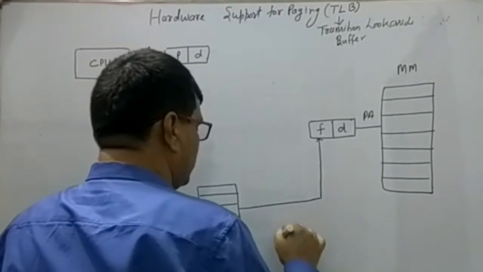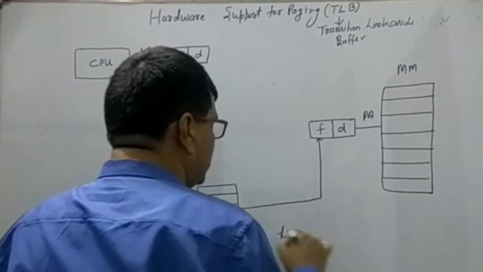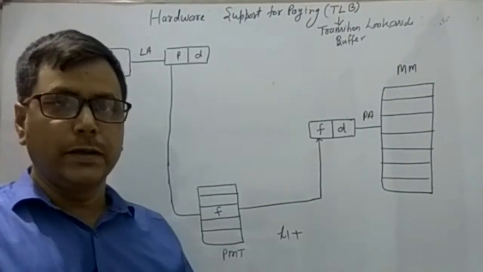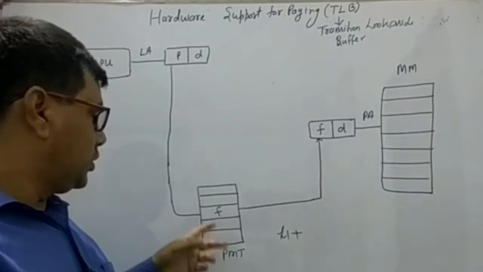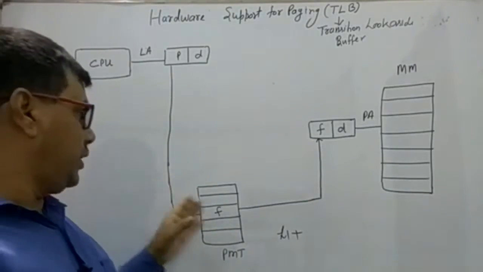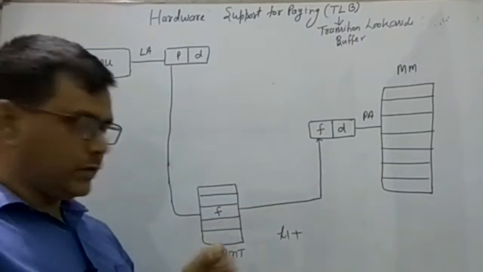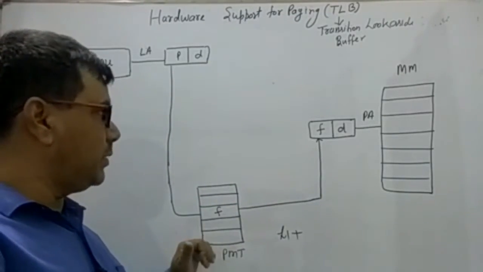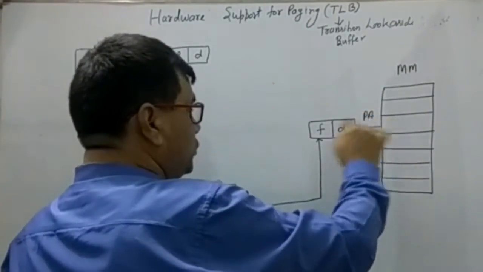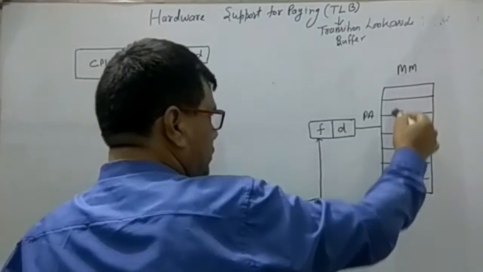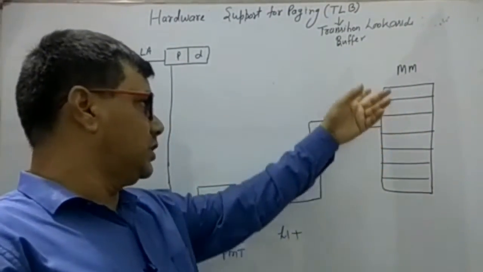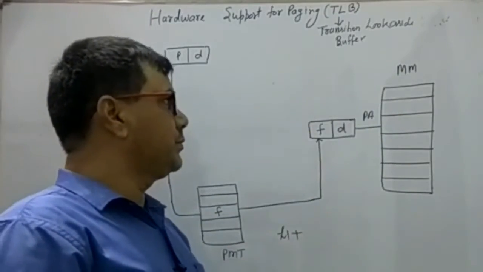If the access time of this physical memory is T1, then the first T1 is used to find the corresponding frame number through the page map table, and then the physical address searches for the instruction in the main memory.